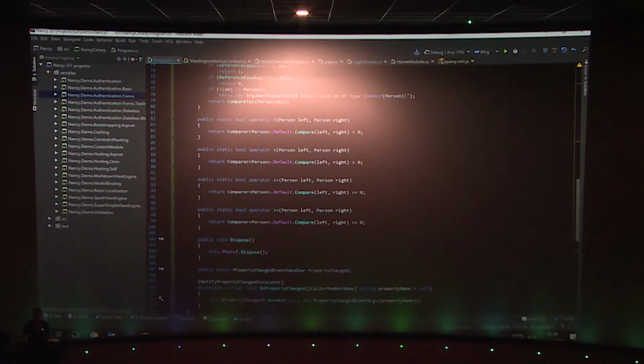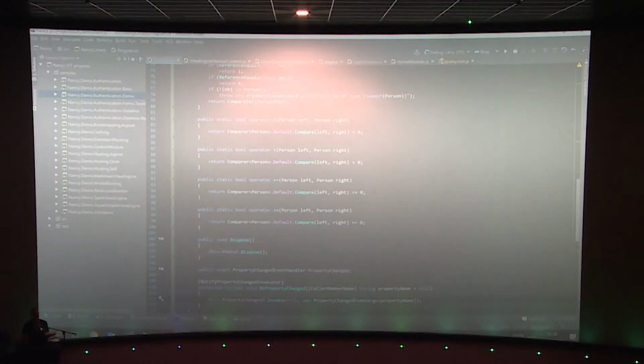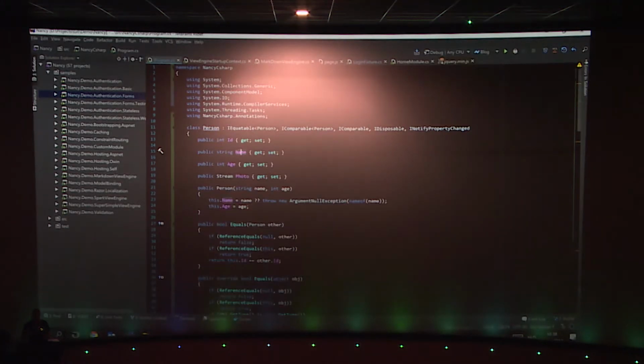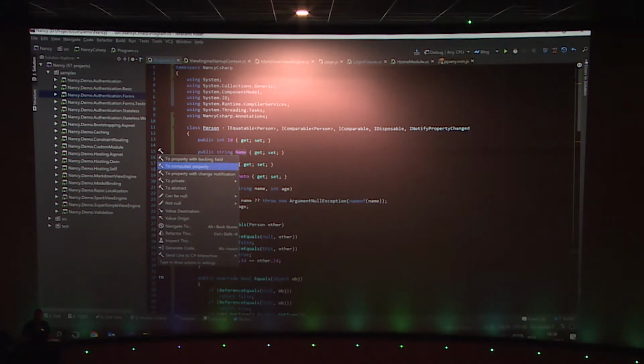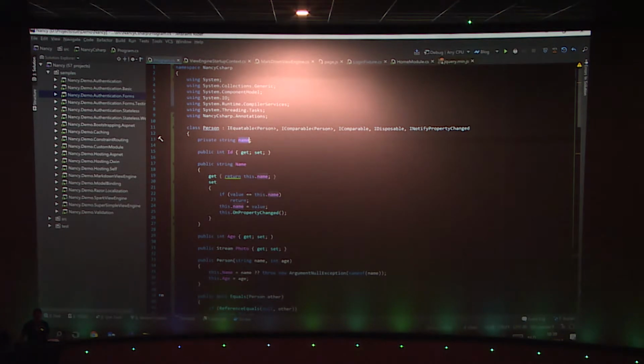Now, I already have some properties, and I just want to make name and age, for example, make use of this OnPropertyChanged method. What I can do is Alt-Enter and say, okay, convert this one to a property with change notification. We get a backing field, so we have a private string name, and our name property now simply checks if the name really changed. If it changed, it will set it, and if it's set, it will call OnPropertyChanged, which is quite nice. So far, the only code that I wrote was 4 properties and 2 interface names on this class, which is quite nice to have, I would say.